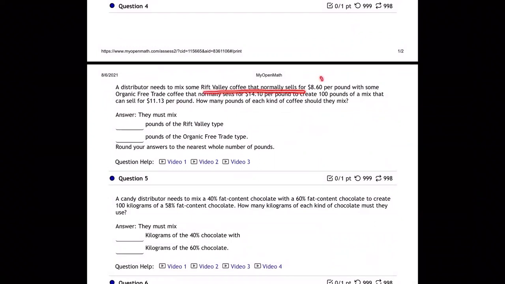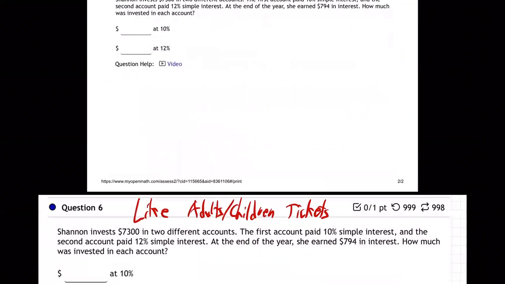Here's how you know. The first kind of coffee is $8.60 per pound. The second is $14.10 per pound. And the third is $11.13 per pound. Per pound is like percent. It's the quality of the mix. So those are mixture problems, and then you have the final amount. Whereas on number 6 here, this is not a mixture problem because there's just the original percent and the second percent.